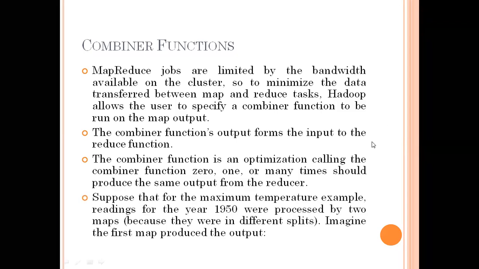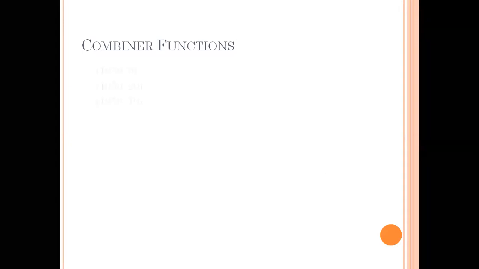Suppose that the maximum temperature in the previous example we discussed, the 1950 data, were produced by 2 maps, because different splits are there. Imagine that we have 5 values in total, and those 5 values are going to be divided into 2 splits. How will it be? For example, see this.